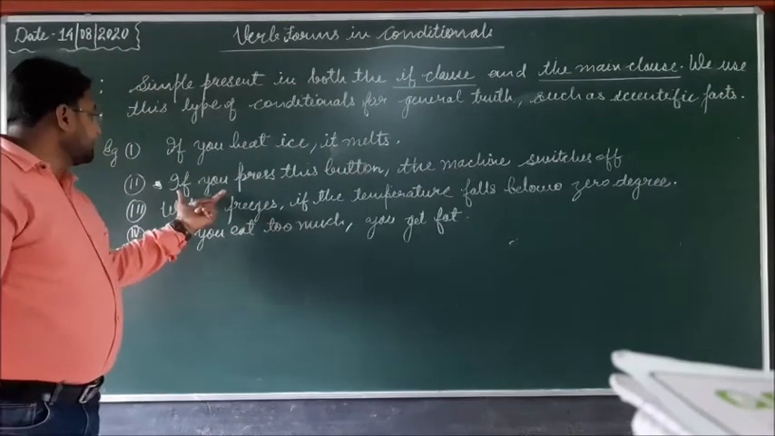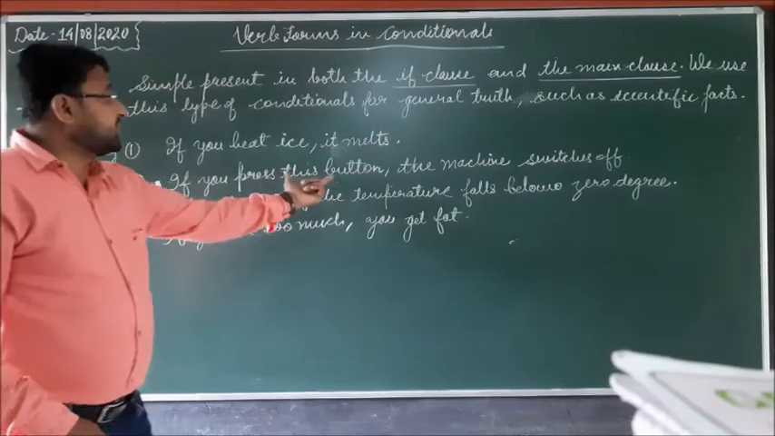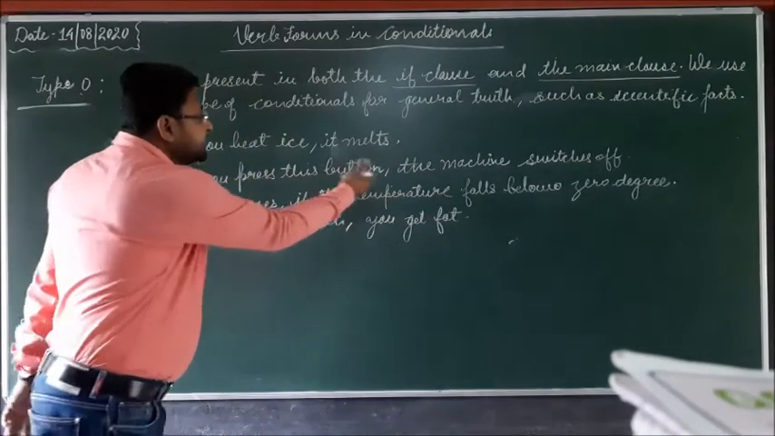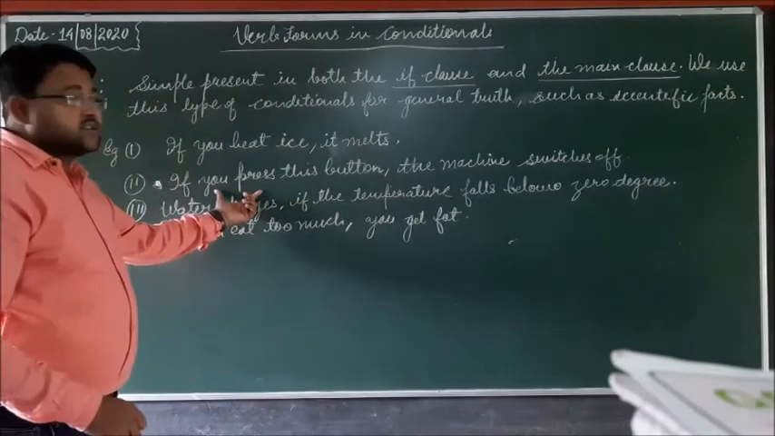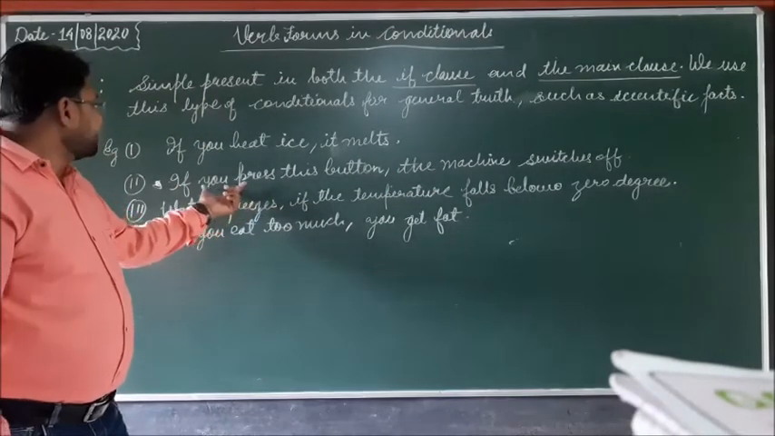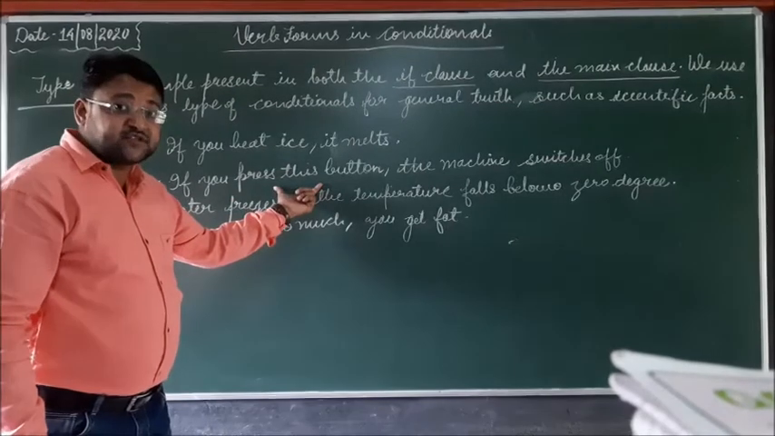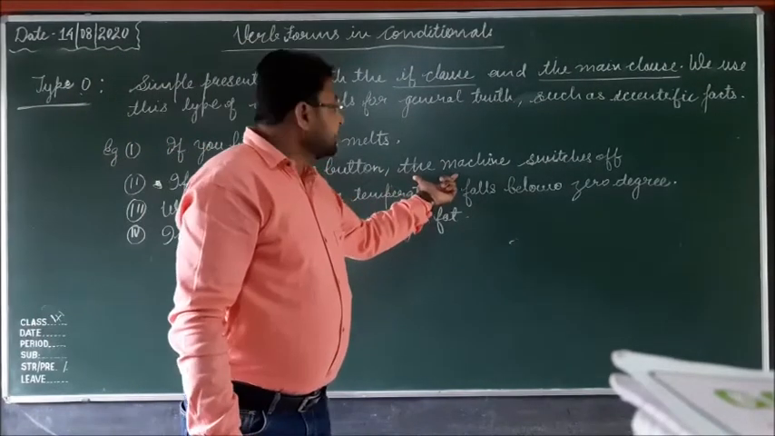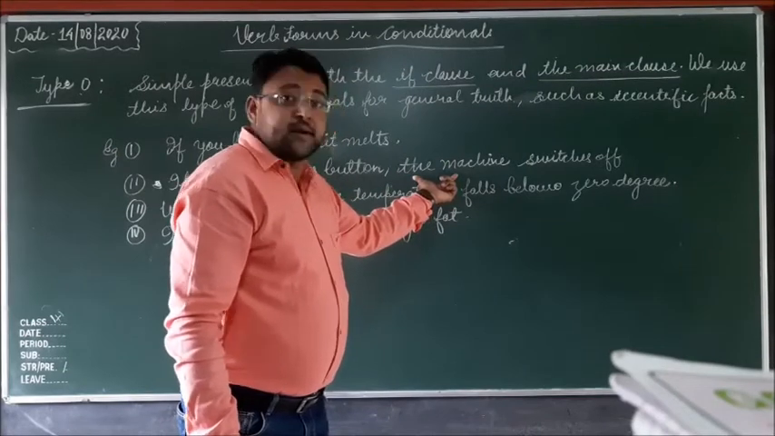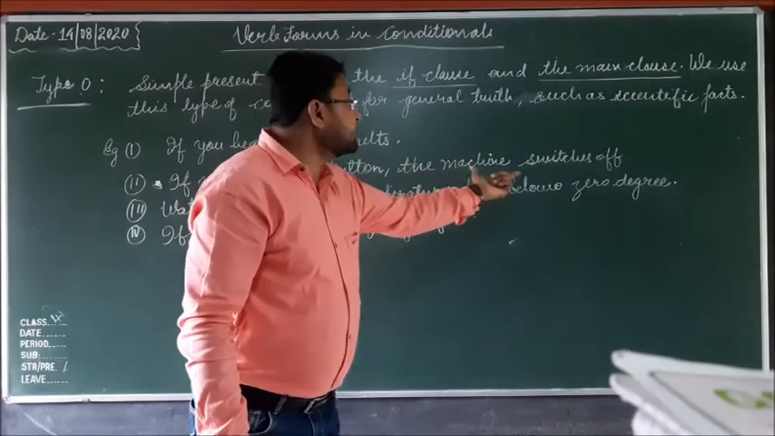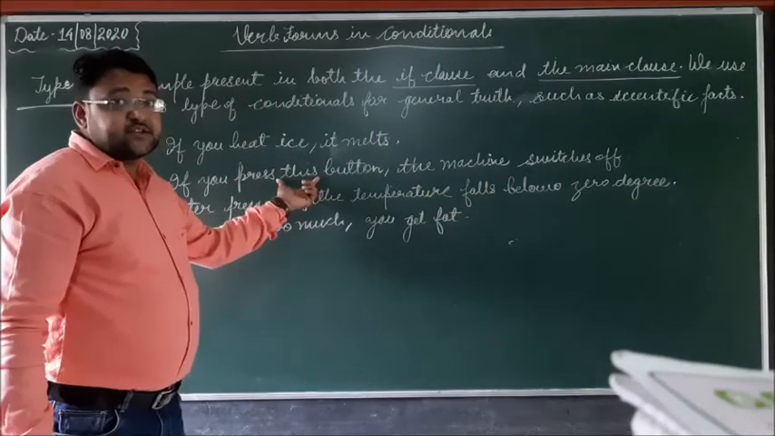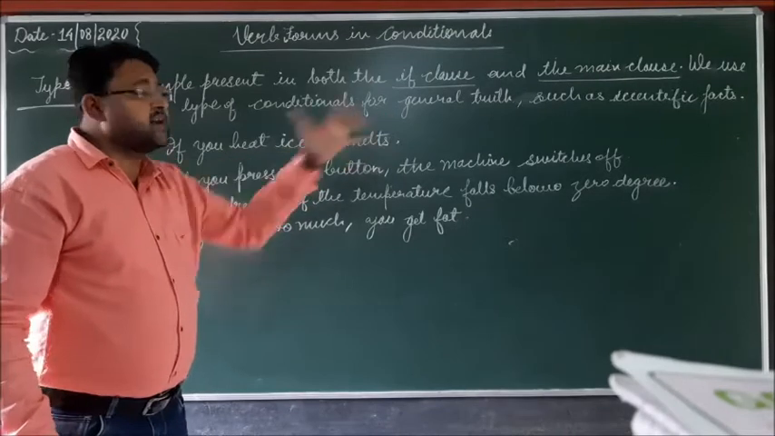In the second example, if you press this button, the machine switches off. In both clauses, simple present tense is used. "If you press this button" is simple present tense, and in the main clause, "the machine switches off" is also simple present. This sentence also expresses general truth.